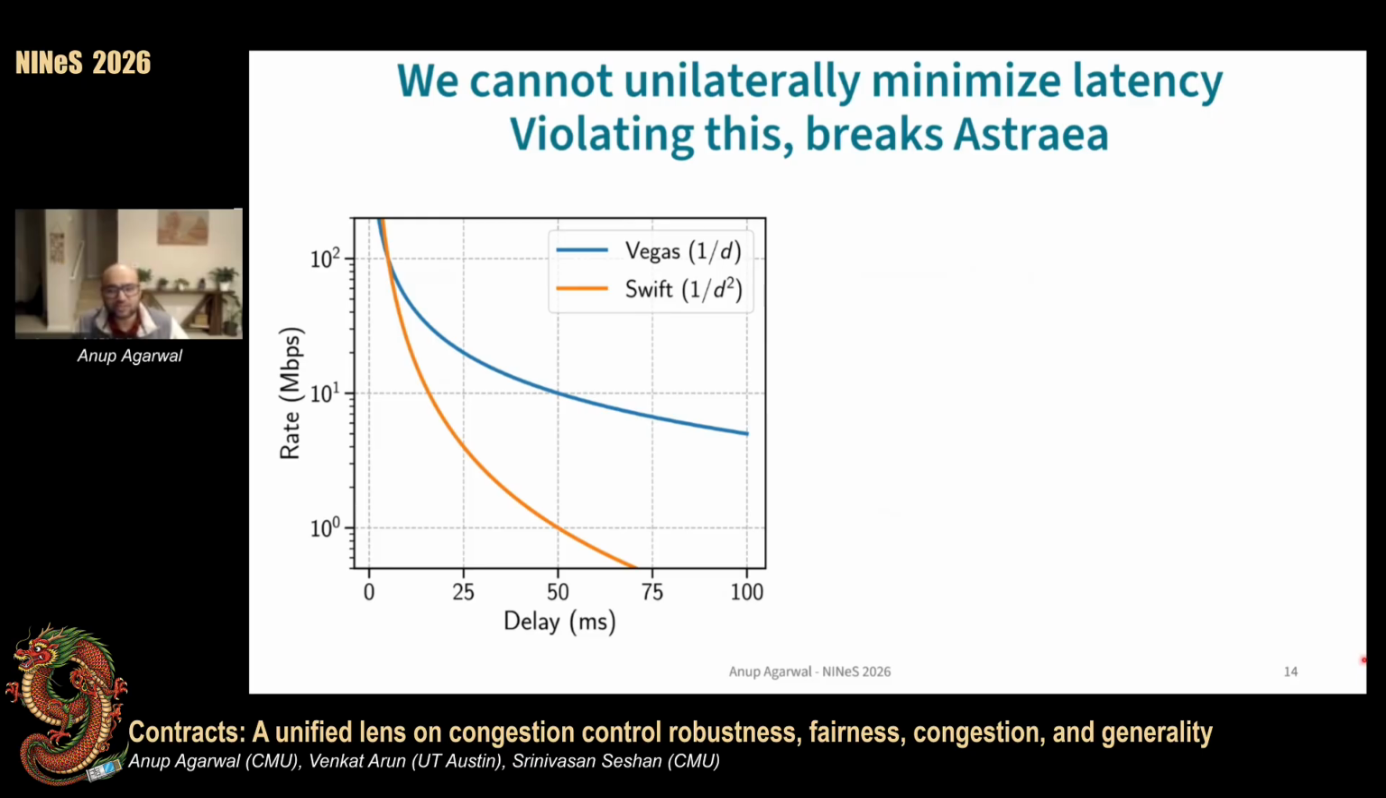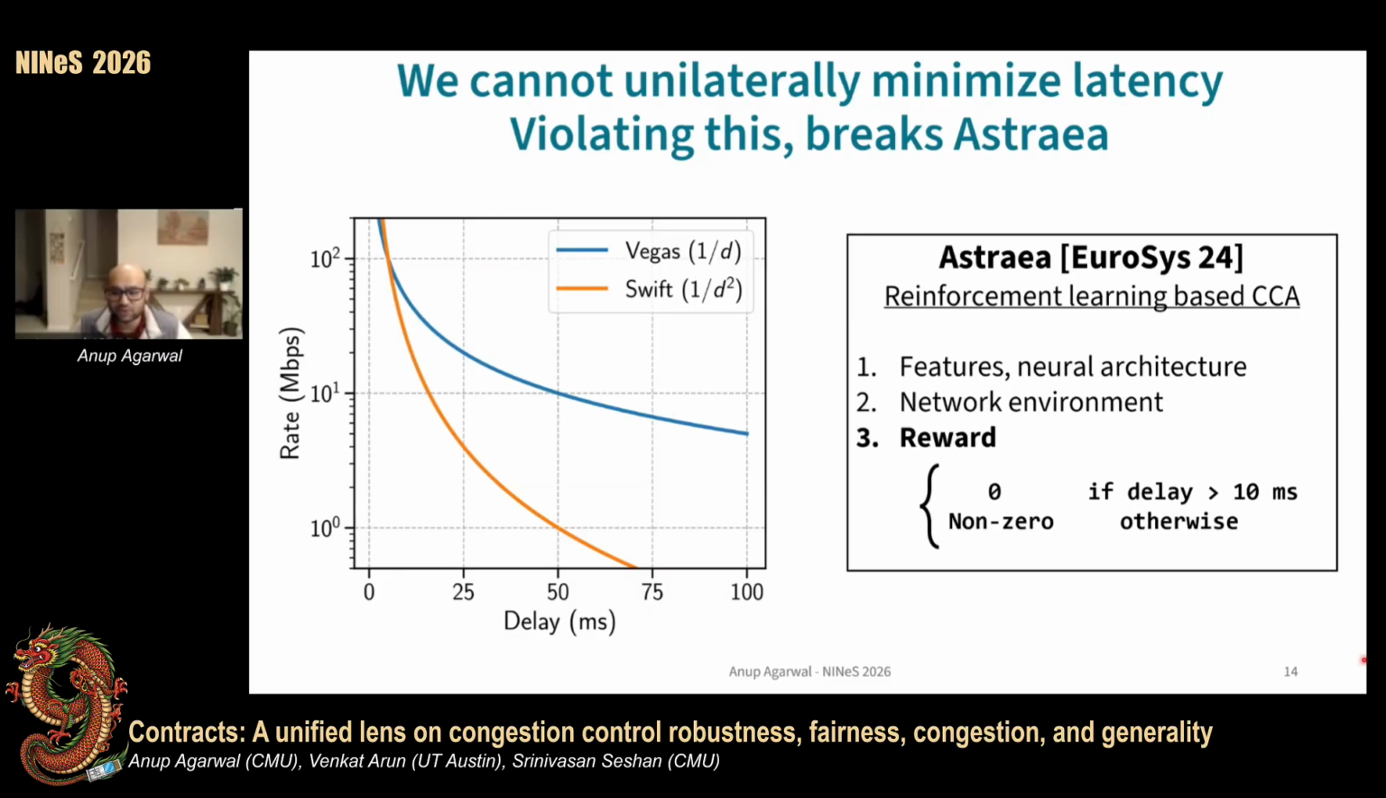Now, this trade-off is the cause behind starvation in Astraea. A lot of designs, unaware of this trade-off, try to unilaterally minimize latency. They think that congestion should always be close to zero. After all, we're doing congestion control. But this is incompatible with how CCAs coordinate fairness.